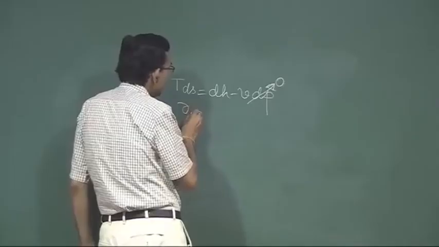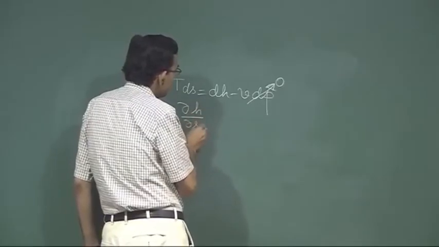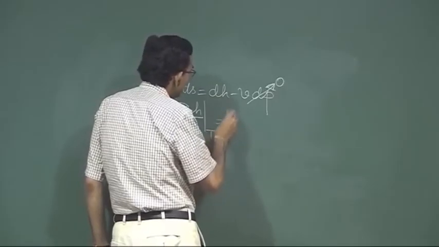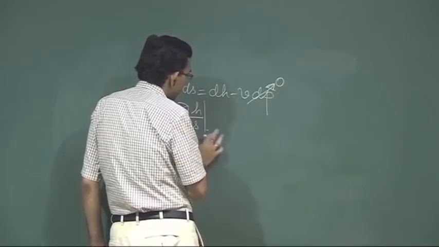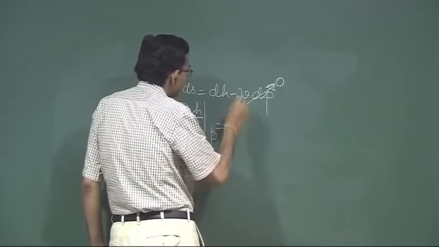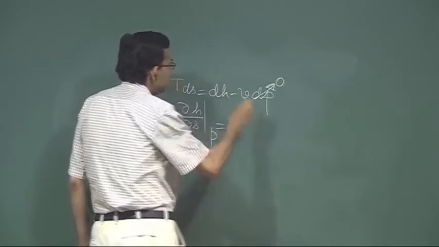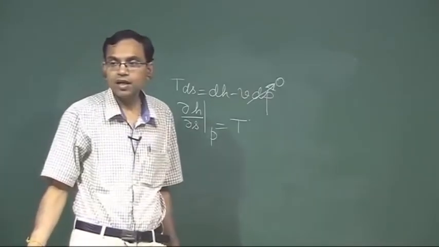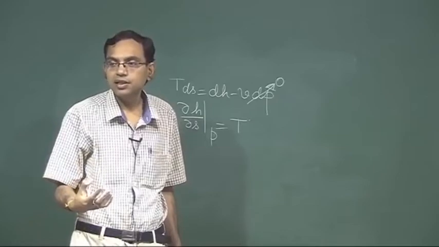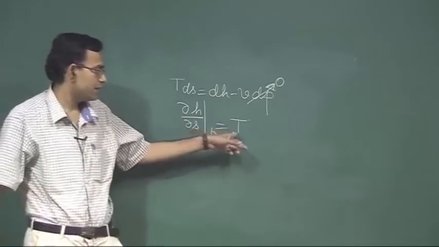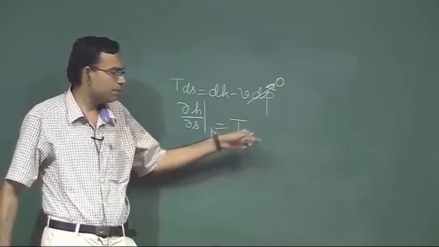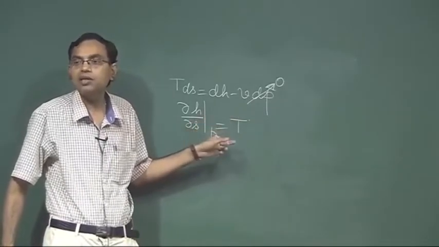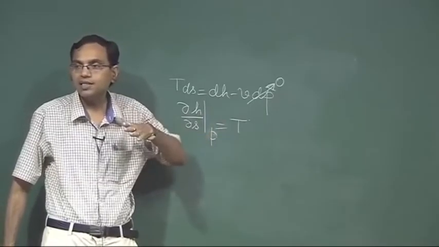So del H del S at constant pressure rather. Constant pressure here means constant temperature also, that is T. So this does not depend on the dryness fraction or quality, it depends only on the absolute temperature. So because the absolute temperature is same during the phase change process, the slope remains constant during the phase change process. So it is essentially a straight line.